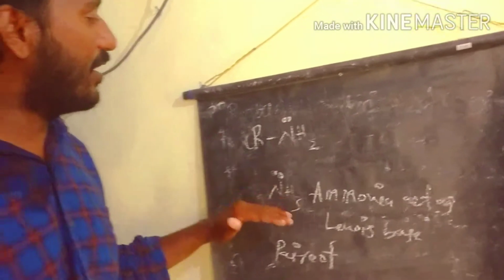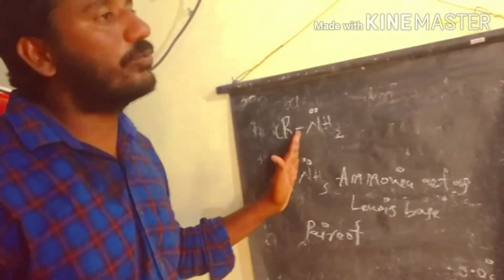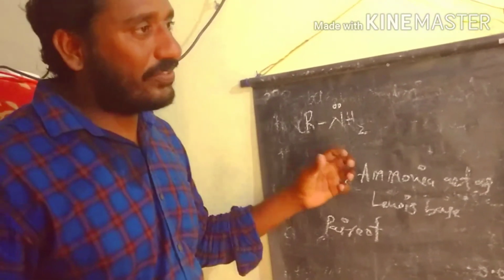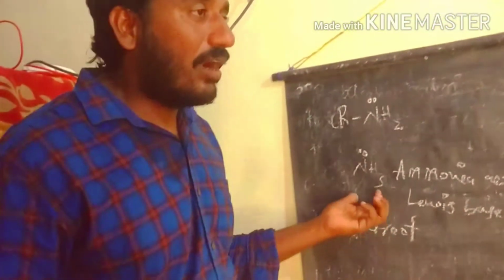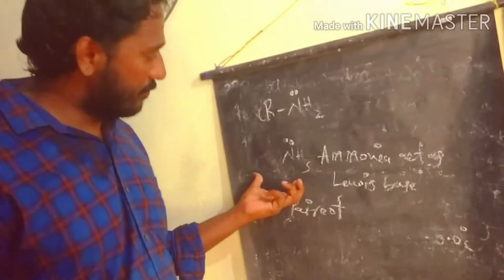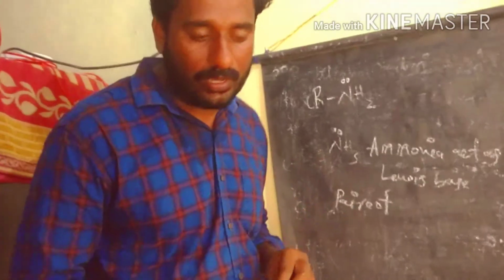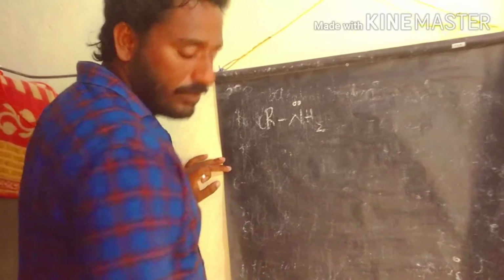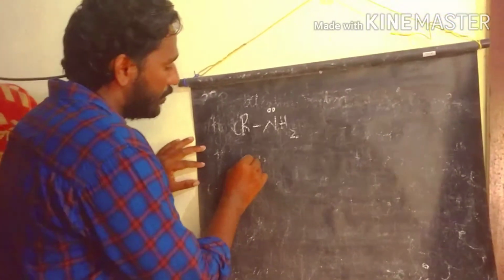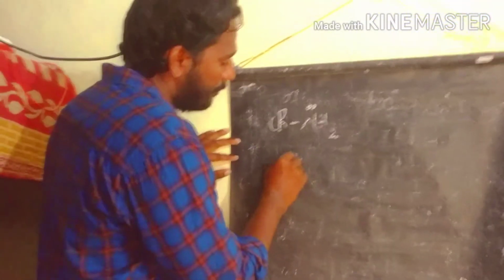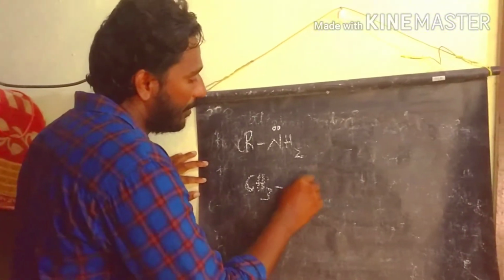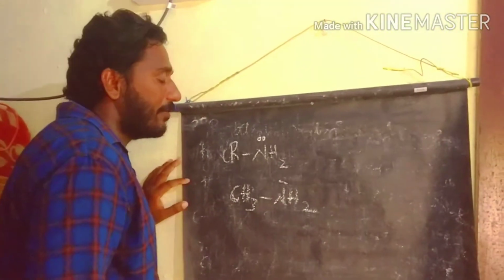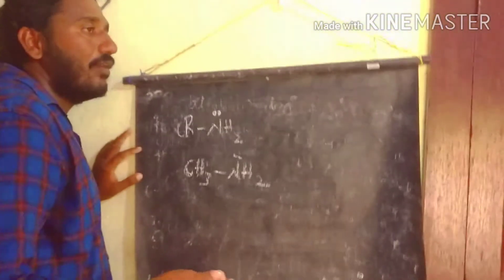So what is happening when an alkyl group is attached to ammonia? Does it enhance or decrease the basicity? Let's discuss the basicity of amines compared with ammonia. For example, take methylamine. Here the nitrogen has a pair of electrons to donate to the acid.